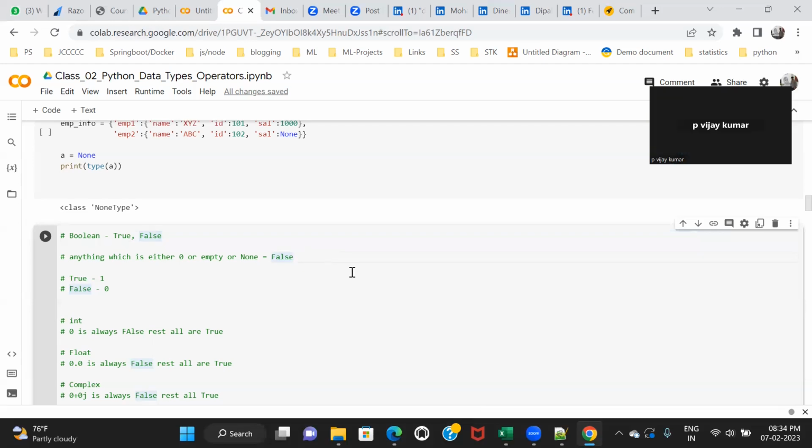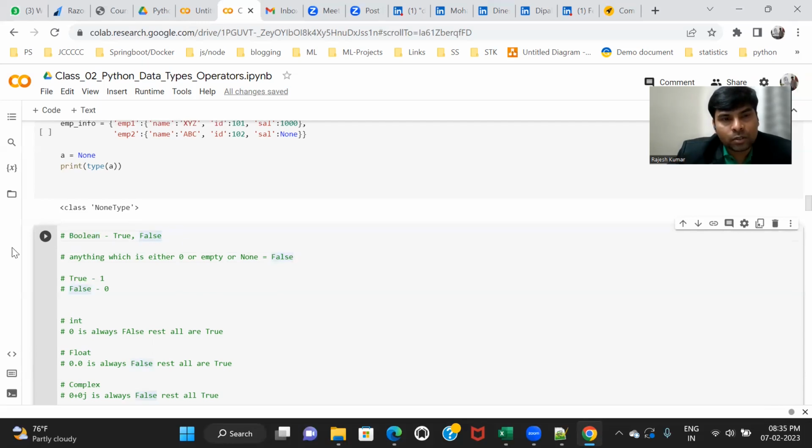If you're making some statement, there are two chances: it can be true, it can be false. It's binary, right? There cannot be anything in the middle. Yes or no, 0 or 1. It can only be two concepts, yes or no. That's all. So if you want to represent some data which can be yes or no in Python, then we use Boolean.